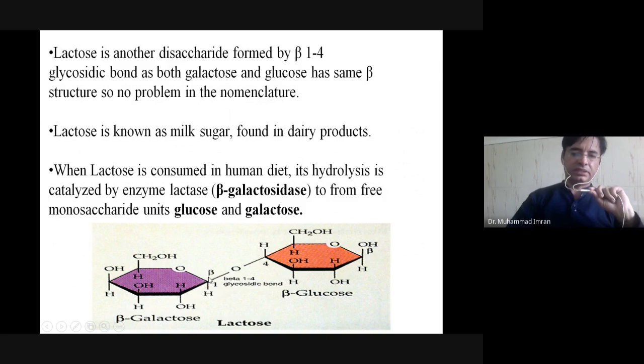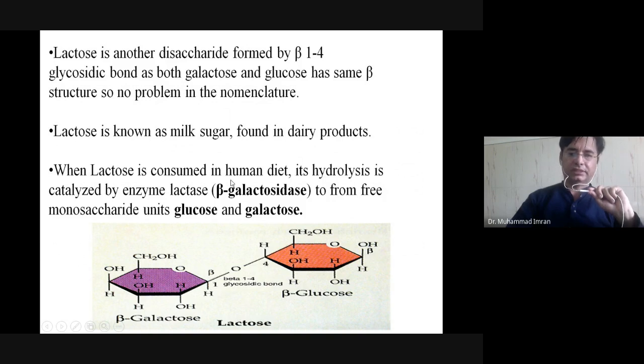This is the first carbon hydroxyl group and this is the fourth carbon hydroxyl group. They are involved in bonding, water is removed, and the beta-1,4 glycosidic linkage is formed. Lactose is also known as milk sugar and is found in dairy products at around 5%.